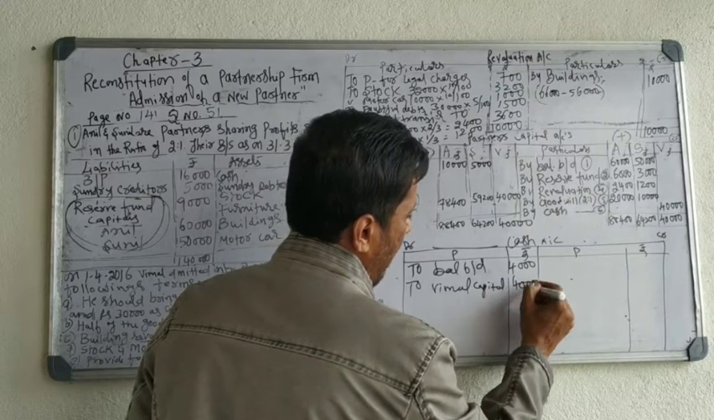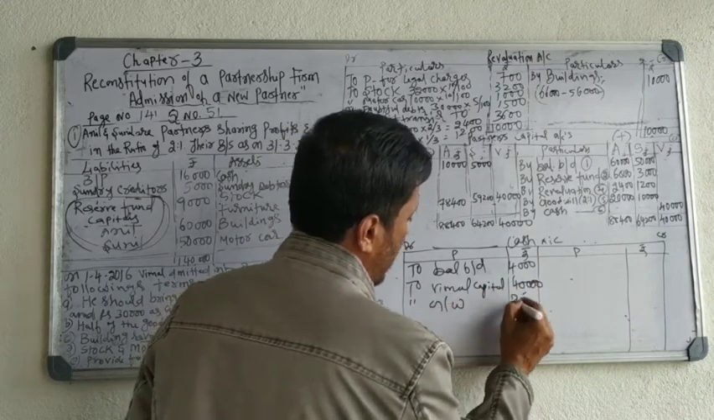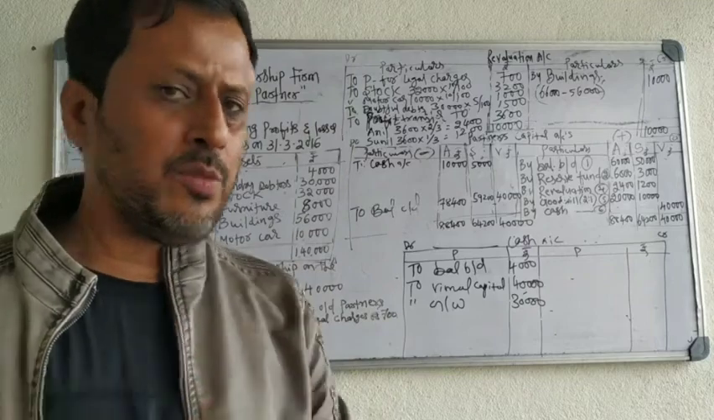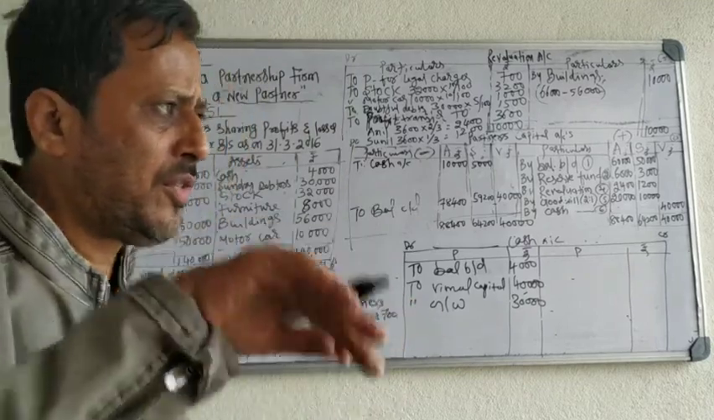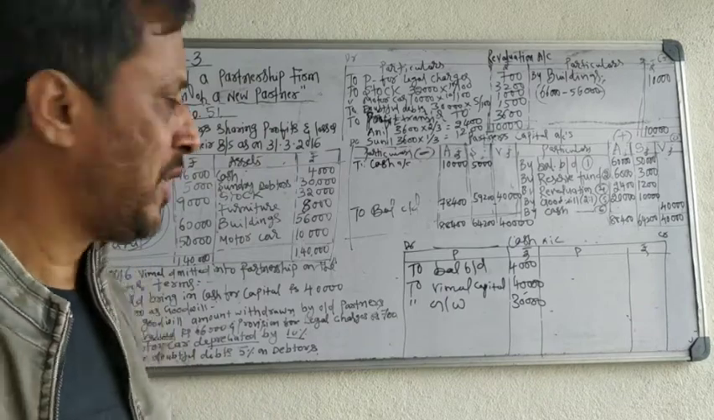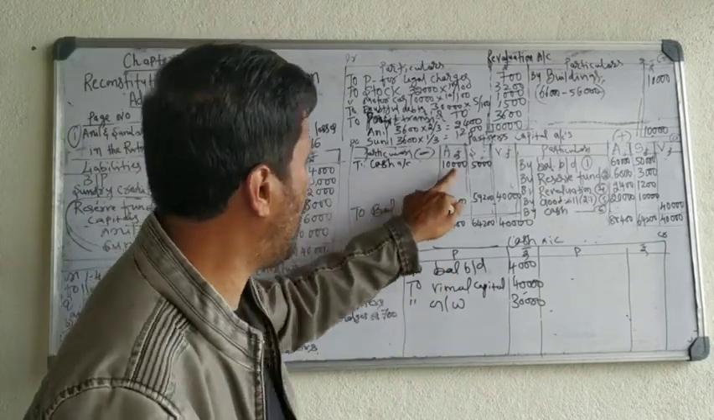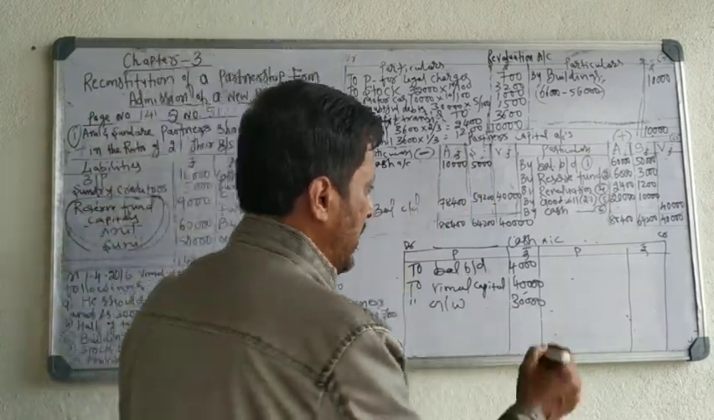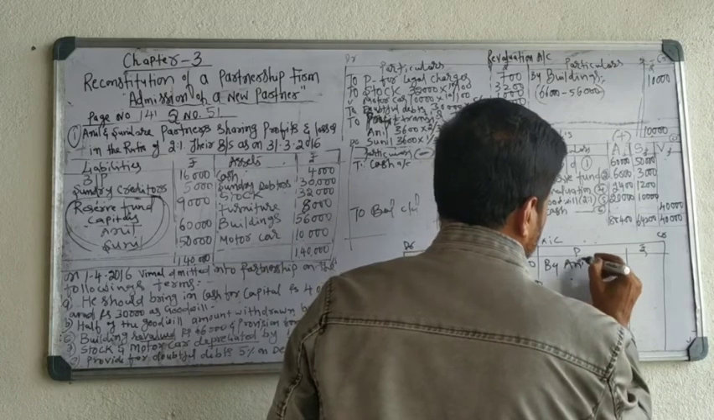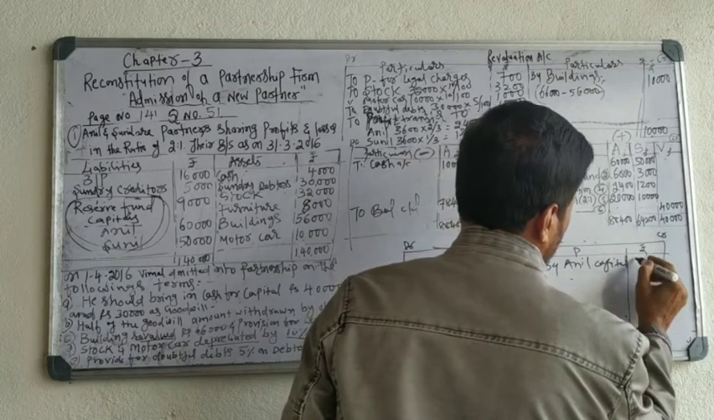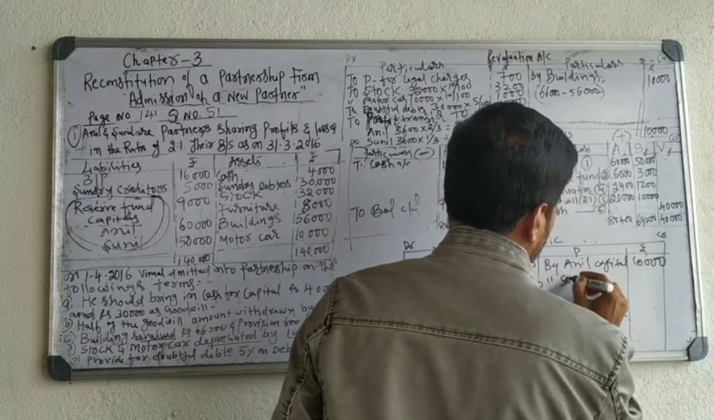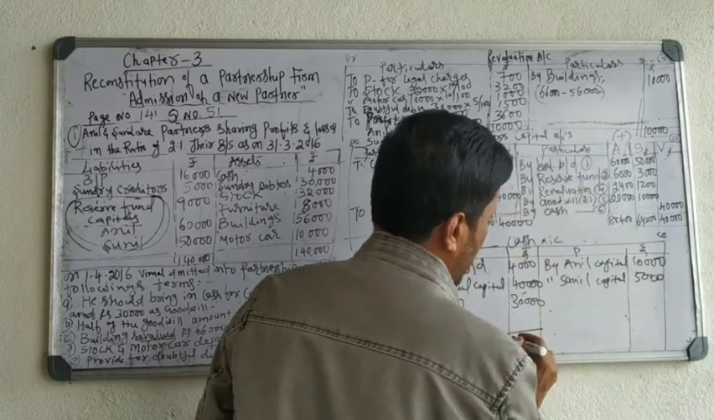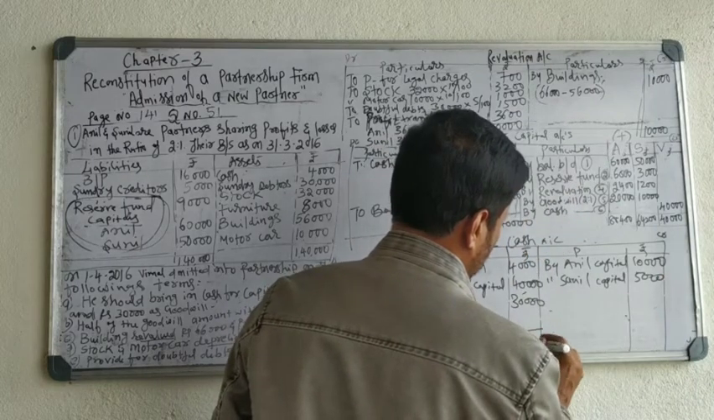40,000. Vimal brought goodwill 30,000. Total 70,000 rupees comes in. Earlier 4,000 rupees was there. 70,000 rupees comes in from new partner. Total 74,000. Out of 74,000 rupees, partner withdrawn money. Money goes out. Okay. Anil withdrawn 10,000. Sunil withdrawn 5,000. This withdrawn amount means cash goes out, write on the credit side. By Anil capital 10,000. By Sunil capital 5,000. Total 74,000.